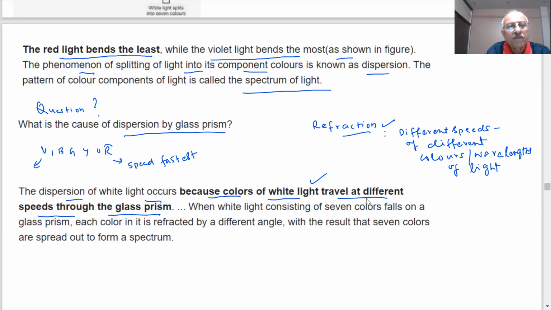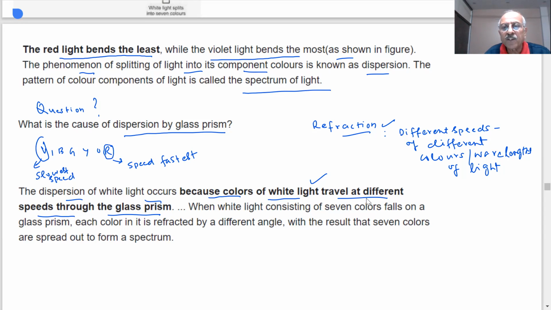Red color, fastest speed, and violet color, slowest speed. The speed of the 7 colors is different. When the speed is different, when they suffer refraction, what happens? They split up, they get dispersed, students, into 7 different colors.